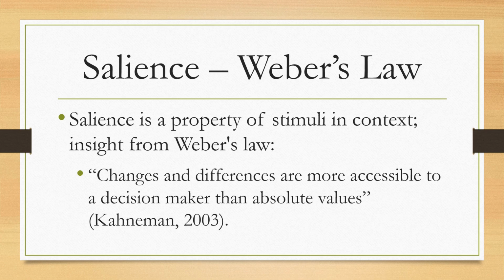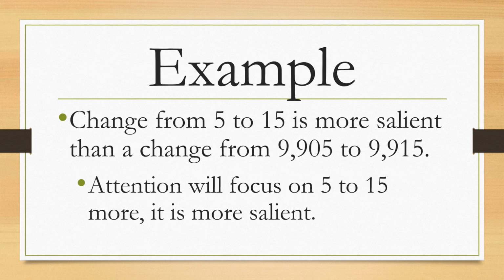Salience is a property of stimuli in context, or reference dependence, an insight from Weber's law. Changes and differences are more accessible to a decision maker than absolute values. As an example, a change from 5 to 15 is more salient than a change from 9,905 to 9,915. Our attention will focus on the 5 to 15 more. It is more salient.